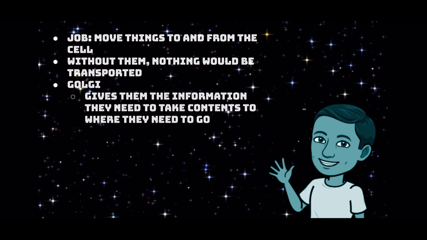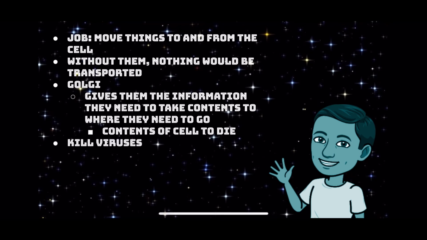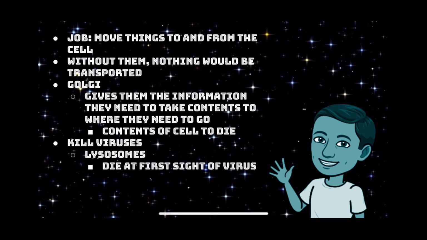Without this, nothing would get moved around, causing the contents of the cell to die because there's no new proteins or other molecules making it to them. They're also one of the most important because they kill viruses. The specific type of vesicles that does this is called lysosomes. Without the lysosome, the cell would die at the first sight of a virus because there would be no way to destroy it.